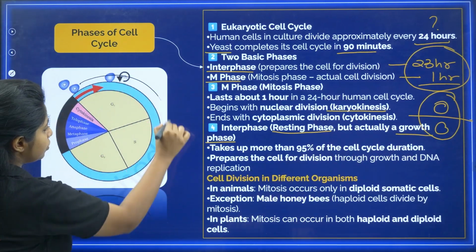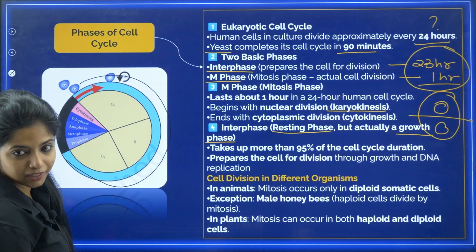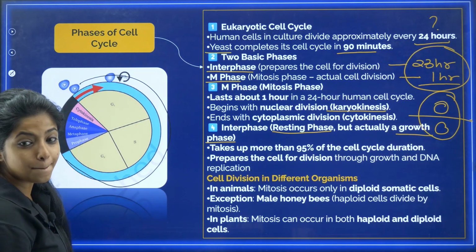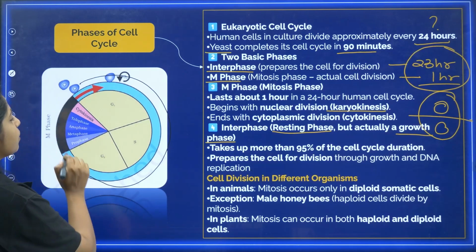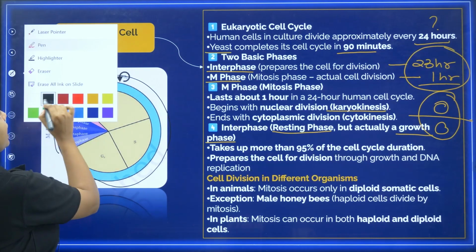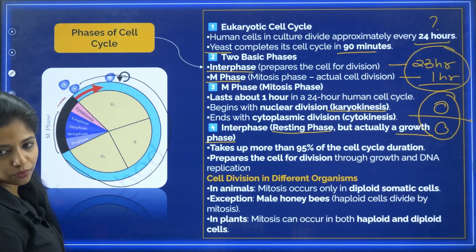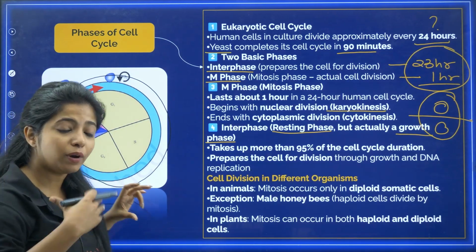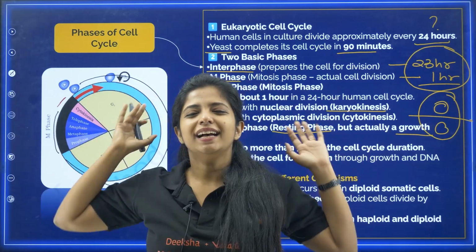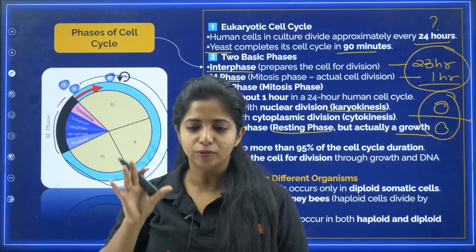So my dear children, here you have the cell cycle. From this point to this point, it is the interphase, 23 hours, yes? And this small phase that you see is what? Basically M phase. So M phase will be starting with what? Karyokinesis, where your nucleus is dividing, and then it will end with what? Cytokinesis over here. Karyokinesis, again, will be divided into multiple phases. I'm going to talk about that. Please don't think, oh my god, how many phases are there? Chill, it's easy, I am here. Trust me.